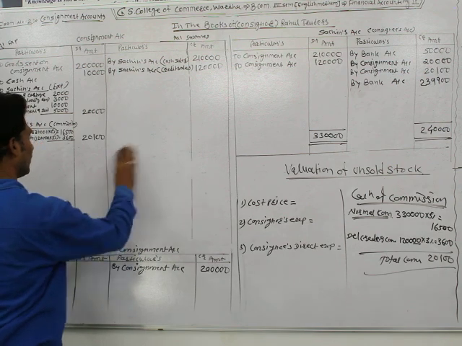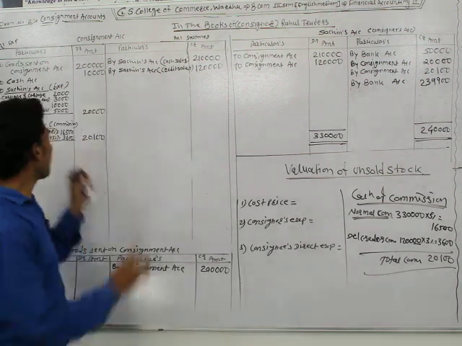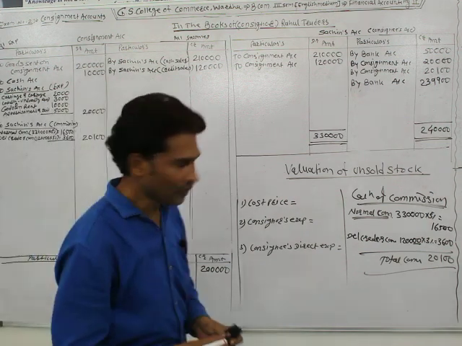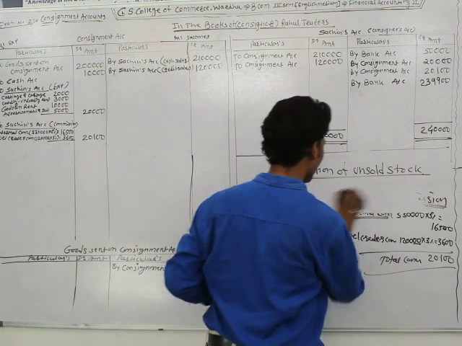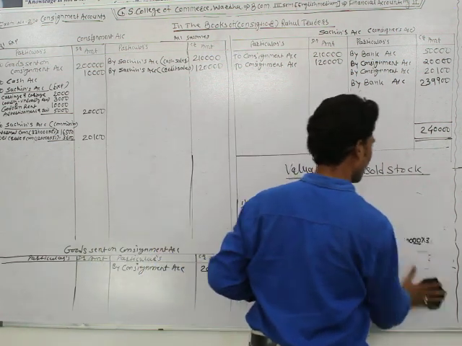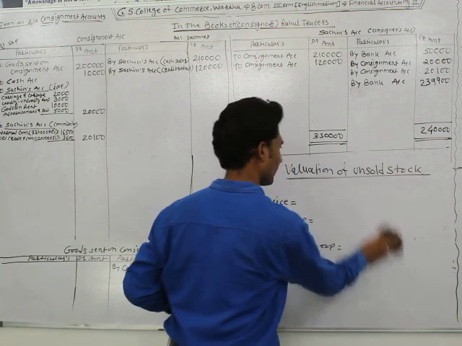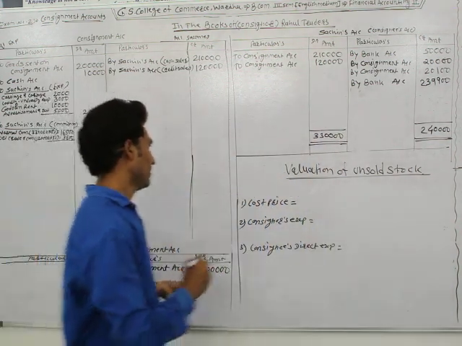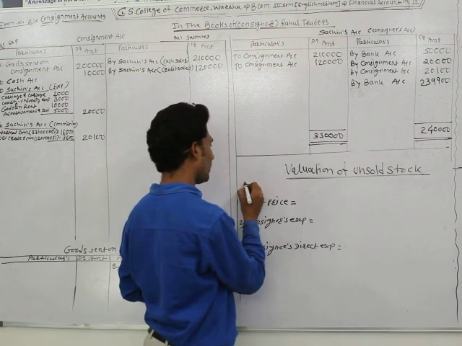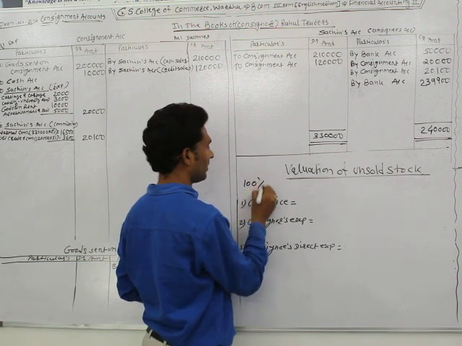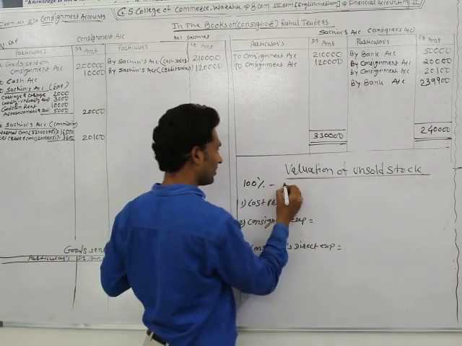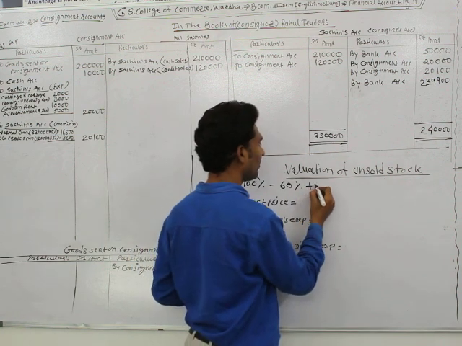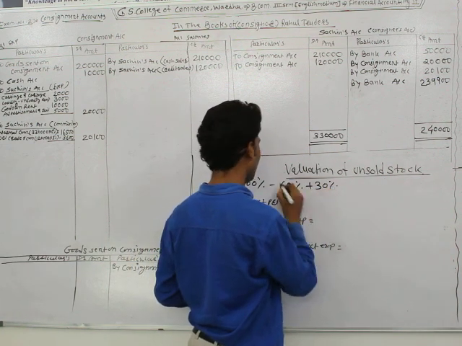So at the end of consignment, we need to find out the profit or loss on the consignment account. Before that, we need to make the calculation of valuation of unsold stock. Firstly, we need to find out whether there is unsold stock or not. Okay. Total goods consigned are 100%. Out of that, 60% sold on cash and 30% sold on credit.